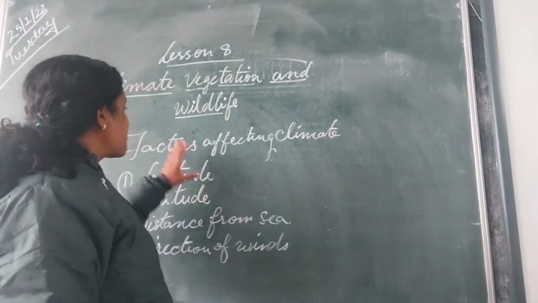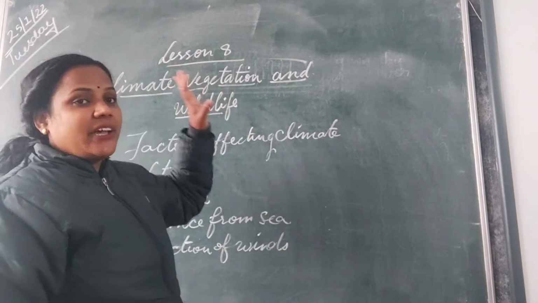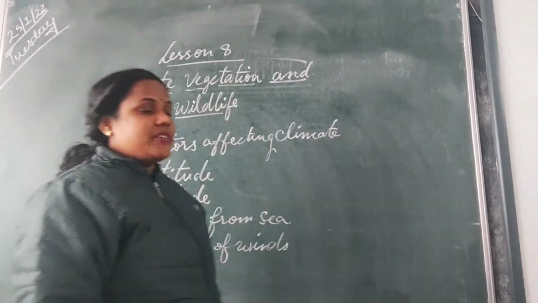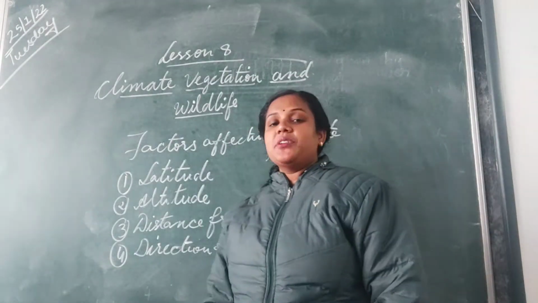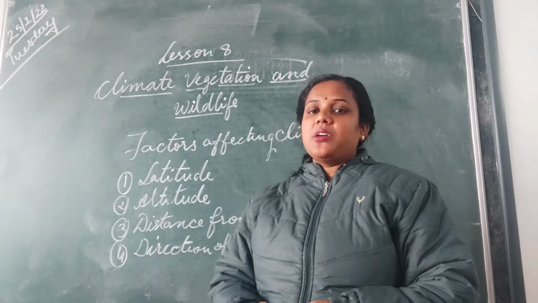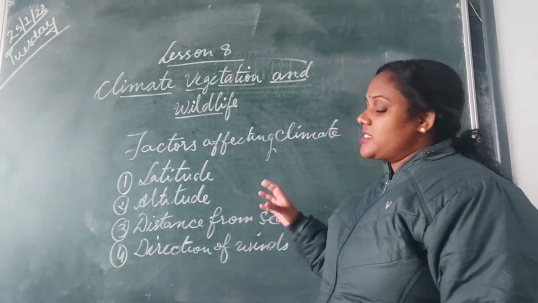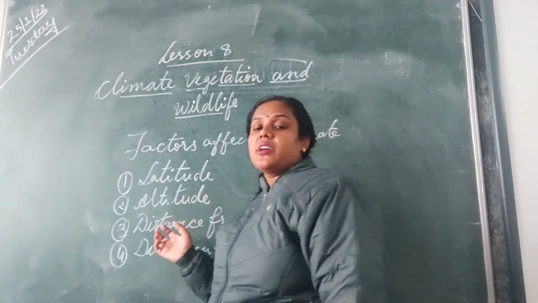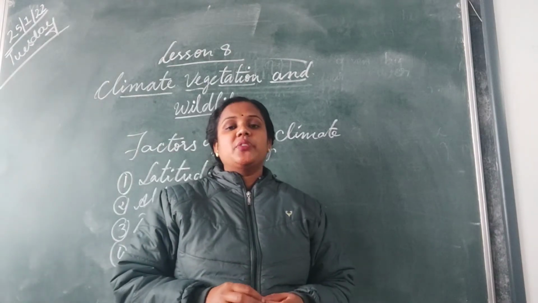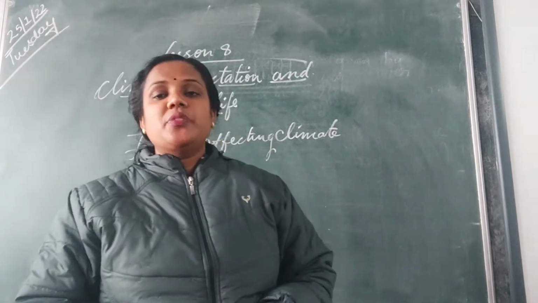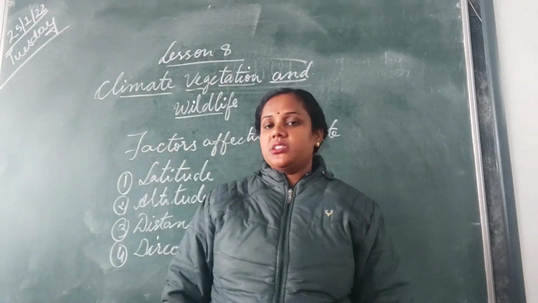So, good morning class. We will first learn about climate, vegetation and wildlife of chapter 8. Now, in the introduction of the chapter, you have to know that in previous classes you have learnt about different things. You have learnt about what is rotation, what is revolution, why seasons are caused. Seasons are caused because of two different things of the earth, rotation and revolution and inclination of the earth.